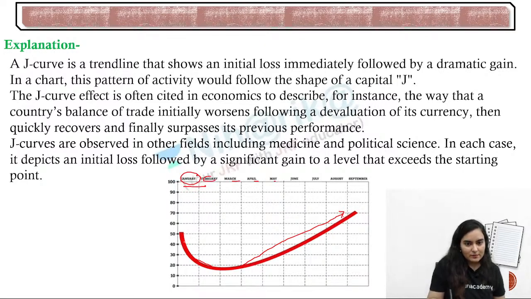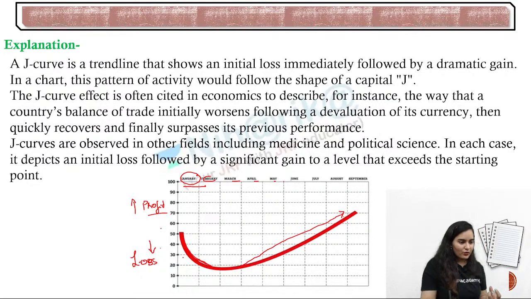This is the line of loss, and this is the line of profit. As we go down, our loss will increase, and as we go up, our profit will increase.